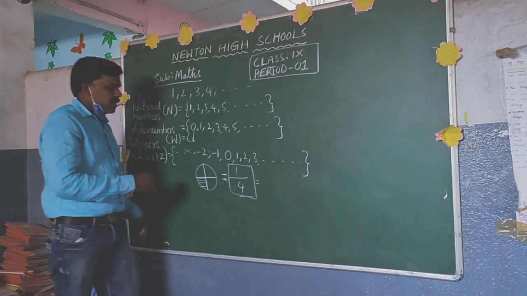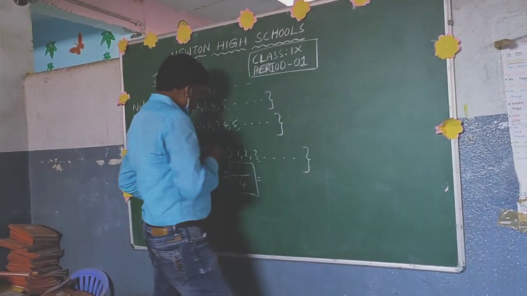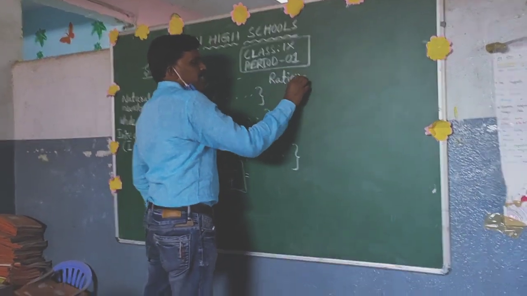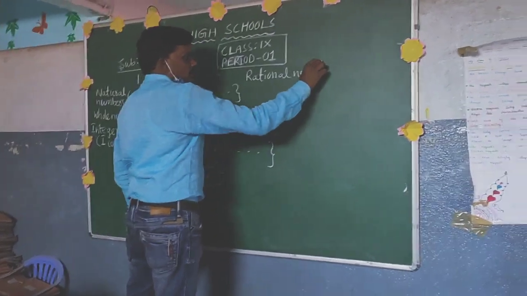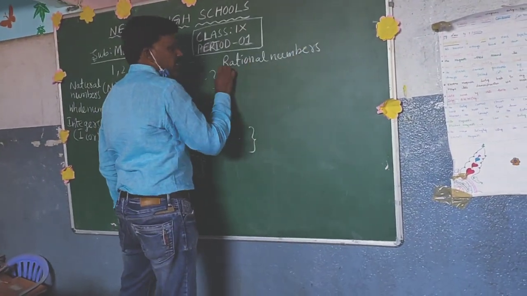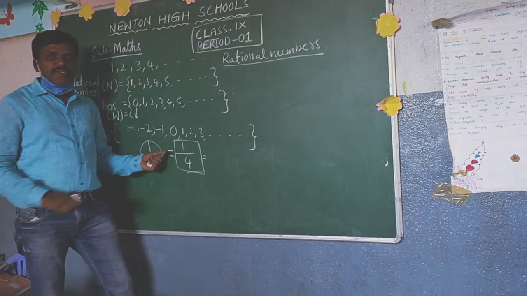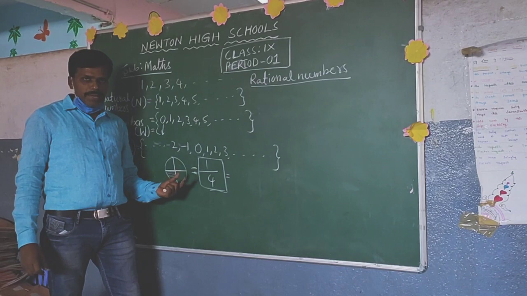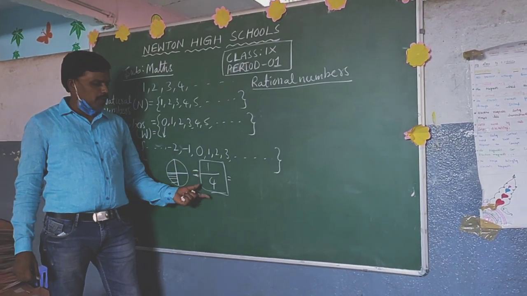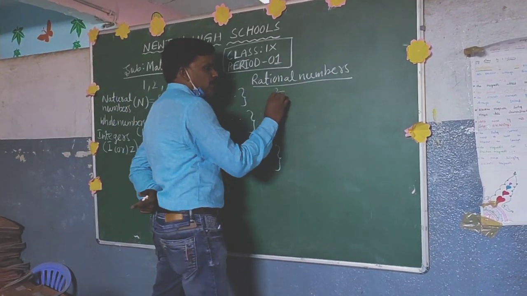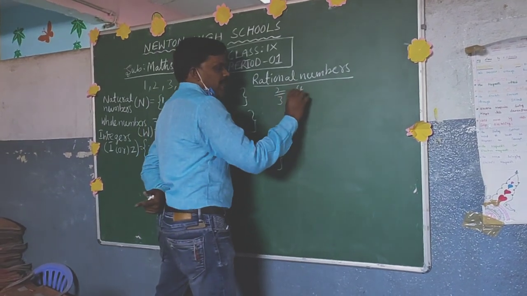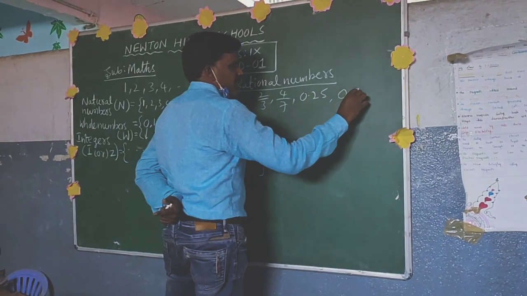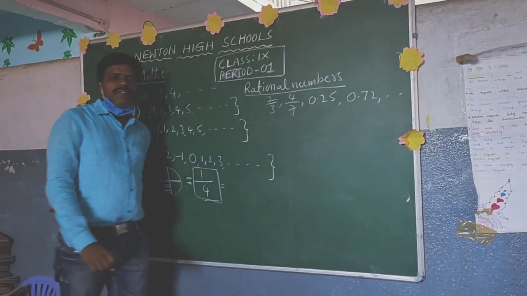Related to this, we now have to learn about rational numbers. What are rational numbers? Rational numbers are the numbers which are possible to write in the form of P by Q. For example, 2 by 3, 4 by 7, 0.25, 0.72. All these are examples of rational numbers.